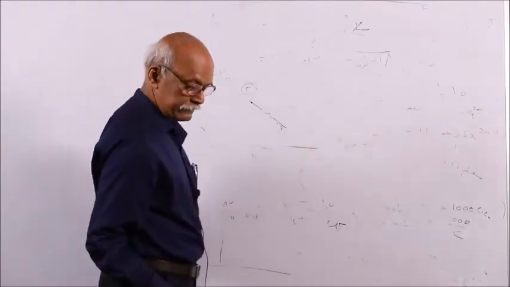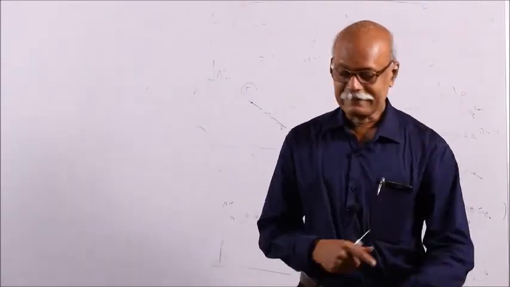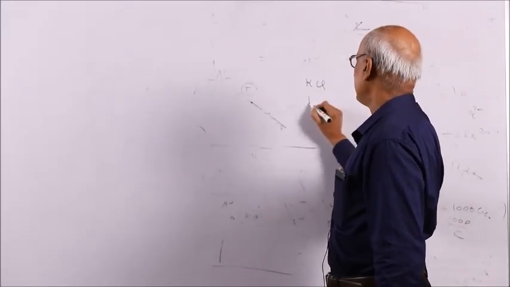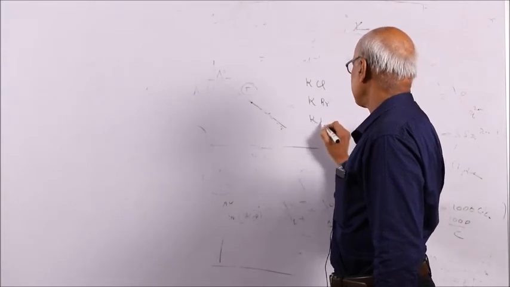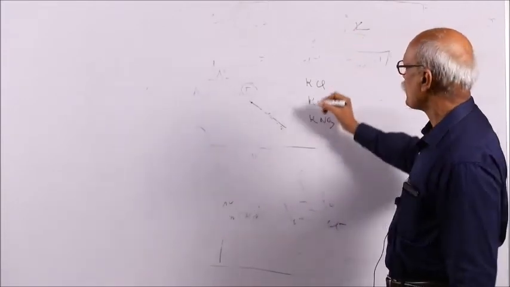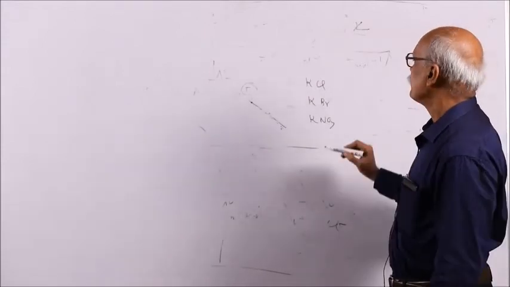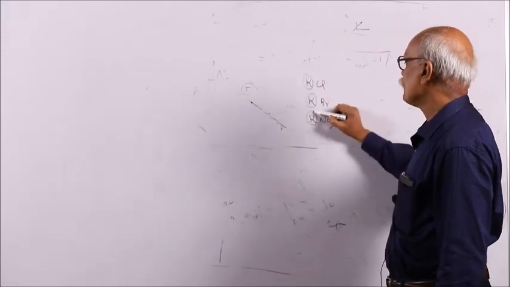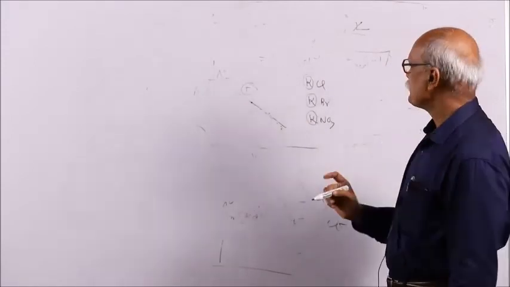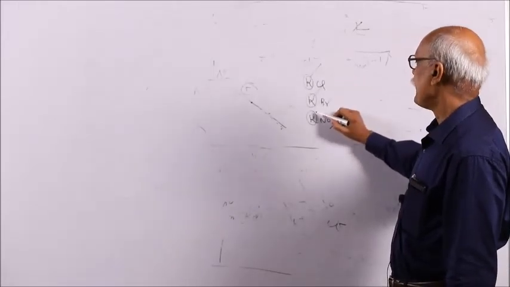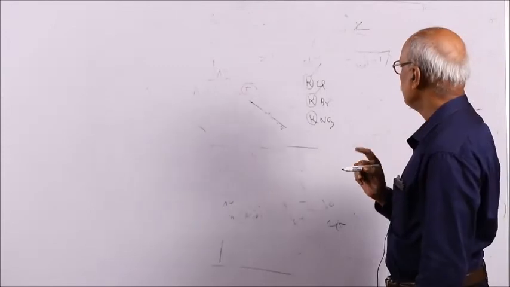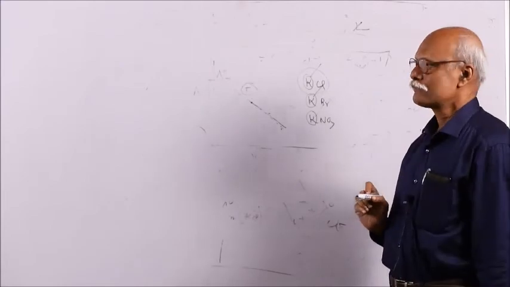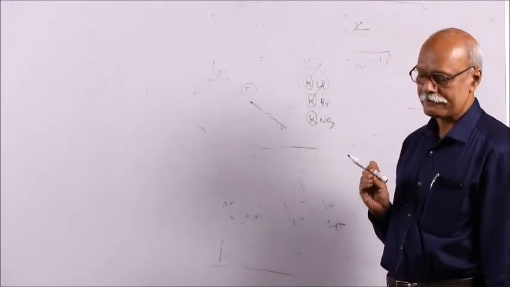A very interesting observation in Kohlrausch's law you will find out: suppose you take potassium chloride, say potassium bromide, say potassium nitrate. Whatever potassium salt you have taken, the observation is that in each case the potassium ion contribution towards the molar conductance is always fixed. That is Kohlrausch's law. That means each ion contributes a definite, specific or fixed amount of conductance towards the conductance of the electrolyte. So that is the most important observation from Kohlrausch's law.